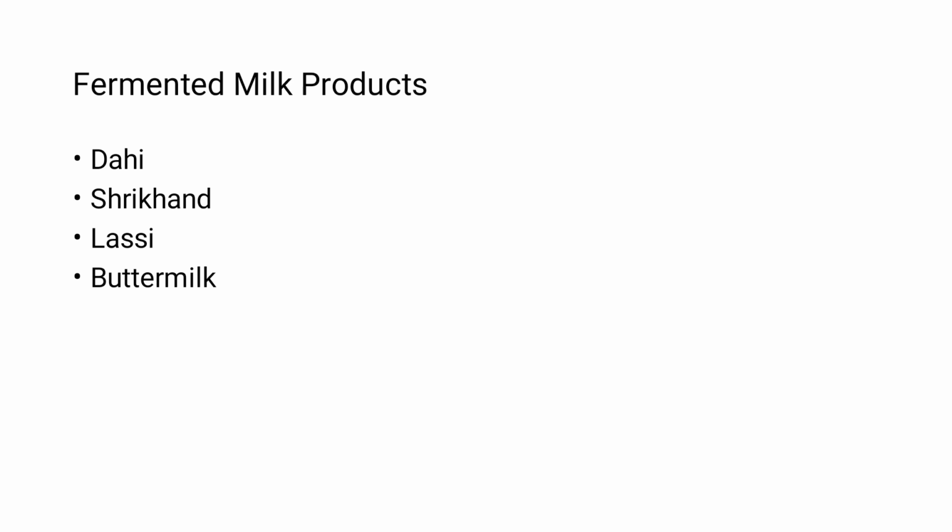Various types of fermented milk products are dahi, shrikhand, lassi, and buttermilk. Dahi is a traditionally, naturally fermented milk product obtained from boiled cow or buffalo milk and soured with lactic acid cultures such as Lactococcus lactis, Lactococcus cremoris, and diacetyl lactis, used in combination or separately.